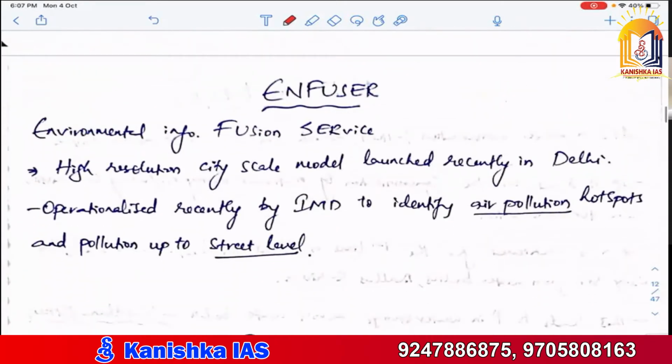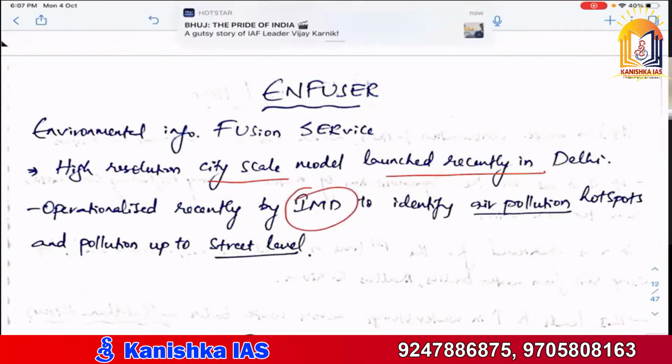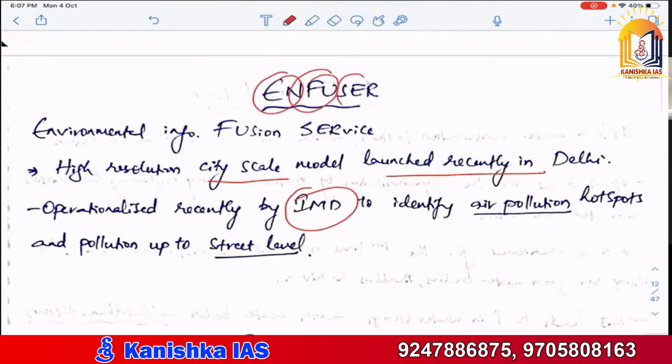Okay. Then NFuser, Environmental Information Fusion Service, a high resolution city scale model launched recently in Delhi, operationalized recently by IMD to identify the air pollution hotspots and pollution up to the street level. NFuser is launched in Delhi because mostly the pollution is very high in Delhi. That is the reason why they are taking very innovative measures to control the pollution at the ground level also, the street level. They already have AQI, air quality index indicators also present. All these things are there.